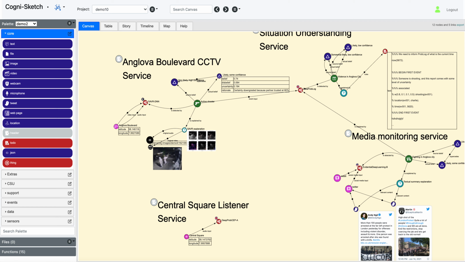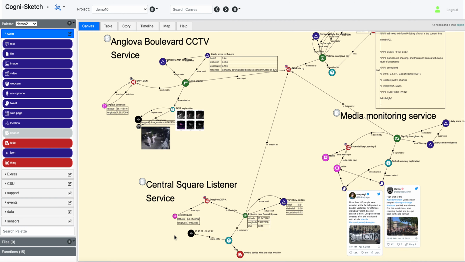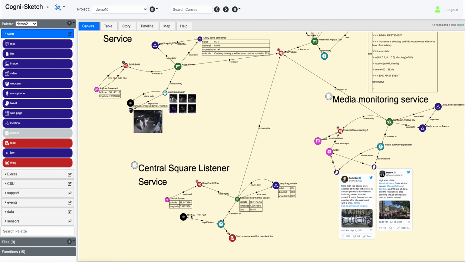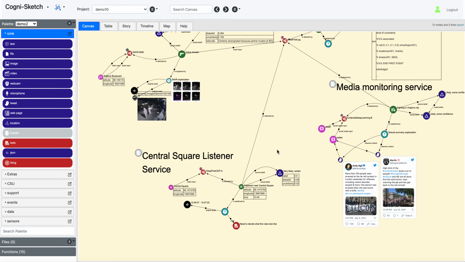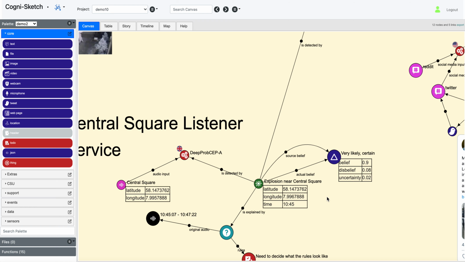We should probably describe each of the services in a bit more detail in terms of the technical content, but we also have this Central Square listener service, which is using an audio sensor located, and there you go, you saw a few seconds after we had this, detected by link created, but let's just go and explain this. So we have audio, which is playable. I'll play that in the real demo, which basically infers an explosion using the deep ProbSep algorithm. There's an explanation. We need to decide what that looks like, and we should probably spend a little bit of time talking about deep ProbSep here, because it's a key part of the focus of this demo. So we'll do that somehow.